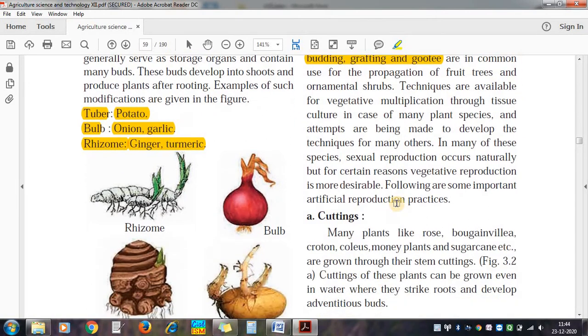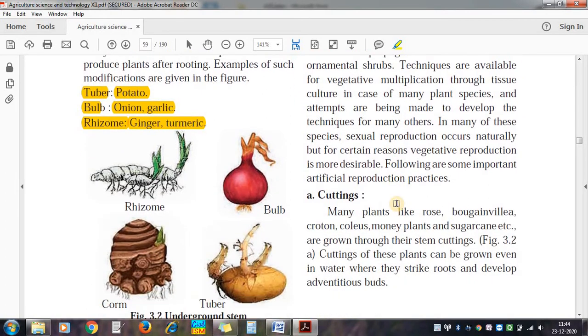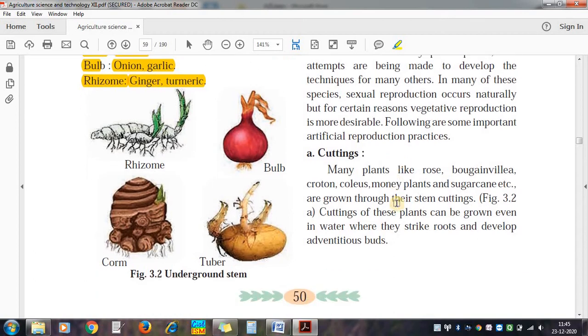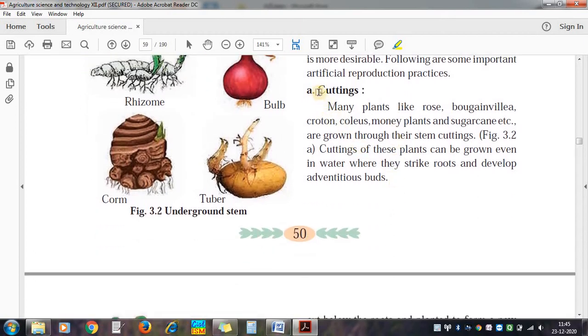Now in this case, vegetative reproduction is useful in some plants, while seed reproduction is used in other plants. Now in this artificial vegetative reproduction, first kind is cutting. Cutting means pieces or parts of the plant. But here, stem cutting can be used.